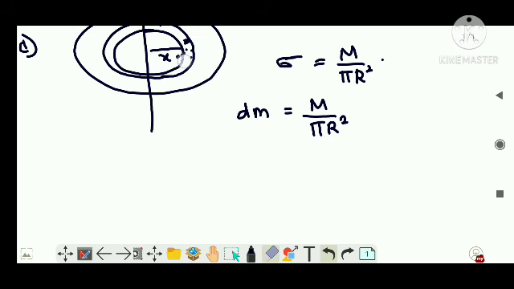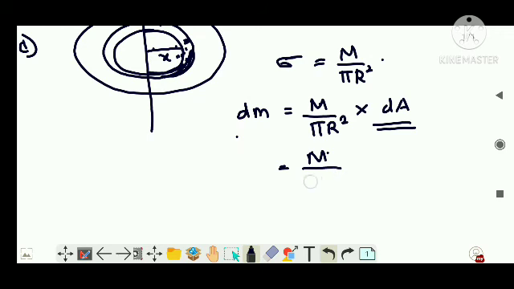Now I'm going to take this section, right? This section dx will have an area, let's say dA. So that is that unit's mass, and dA area will have a mass of this much. dm, the mass of this section, is equal to mass per unit area into the area of this section. Now what is the area of that section? Area is circumference. Remember, what will be the circumference of this section? It will be 2 pi r. In place of r, I have to write x, right?